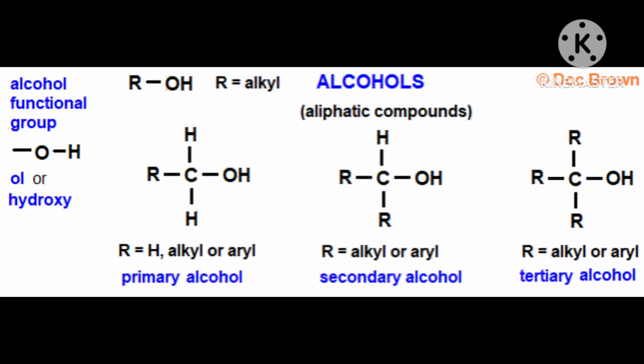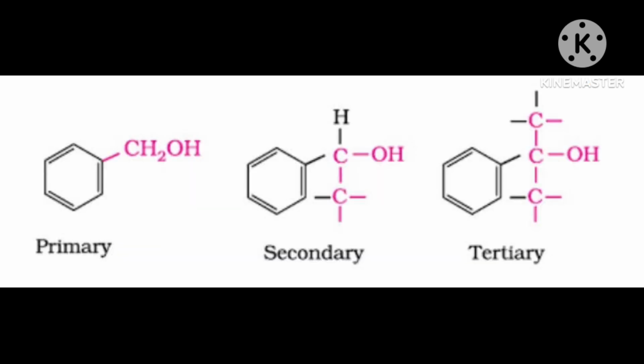How we will get different ethers: ethers are compounds formed by substituting the hydrogen atom of the hydroxyl group of alcohols or phenols by an alkyl or aryl group.